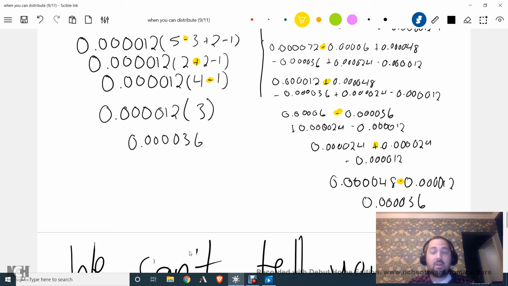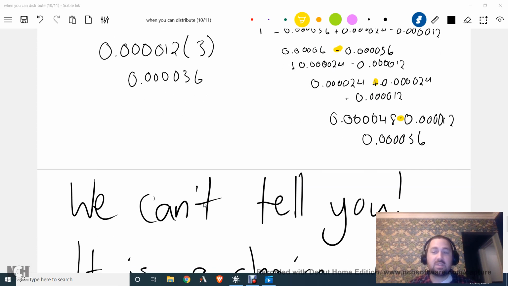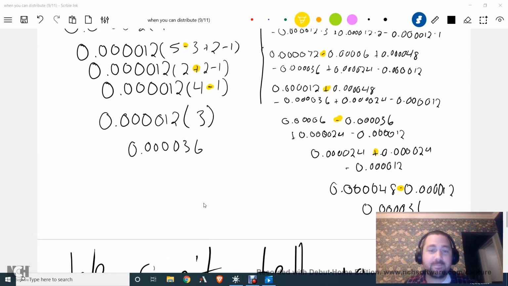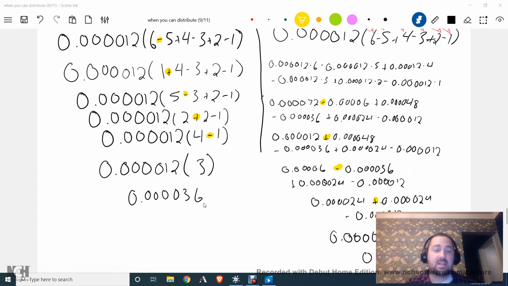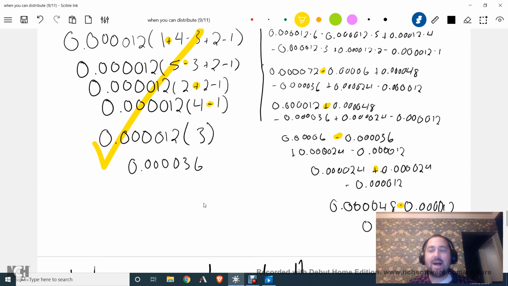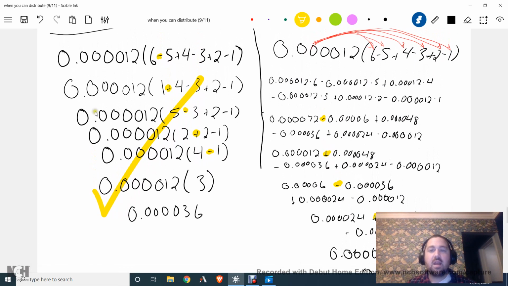So why on earth would you ever simplify here using distribution when you could just use the steps of operations, right? So this is another case. It's a clear winner for steps of operations. This is one of those where we added in lots of extra steps, right? Because we had to multiply 6 times, and here we only had to multiply 1 time, right?